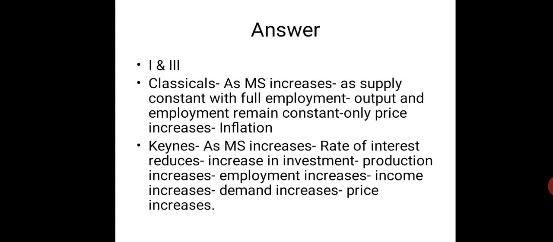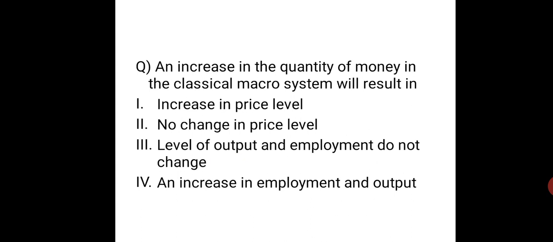So the answer is 1 and 3, because the level of output also doesn't change. Okay, that also can be the answer, because they say real variables don't change. So classicals believed that price will change and real variables will not change. I was a bit confused earlier, but 1 and 3 can be the answer.